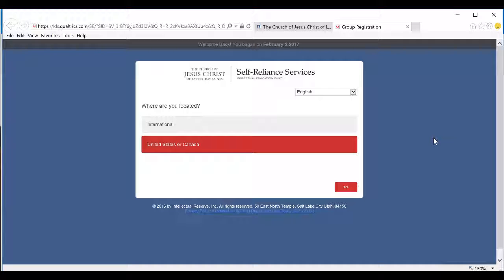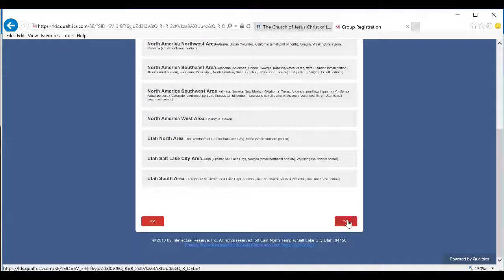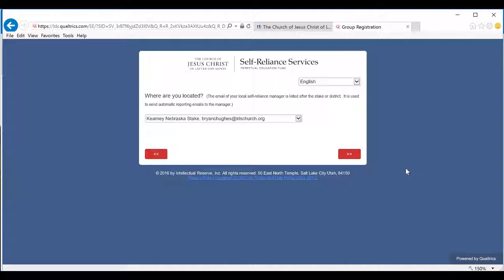For the individual's privacy, I will not go through this entire report, but as you can see, it is very similar to the original group registration. In fact, it will pre-populate with all of the information that you've already entered as you go through, again beginning with your location, your ecclesiastical area, your stake, and so forth. From here, you will go through and have an opportunity to adjust or edit any individual's information. You can then also add additional participants as necessary. Please do not remove participants, only use this for adding or adjusting.